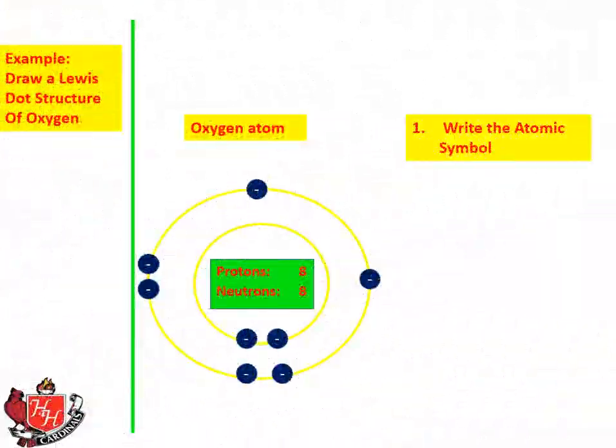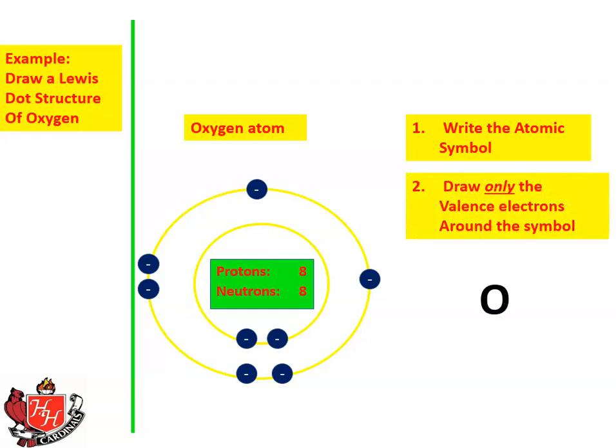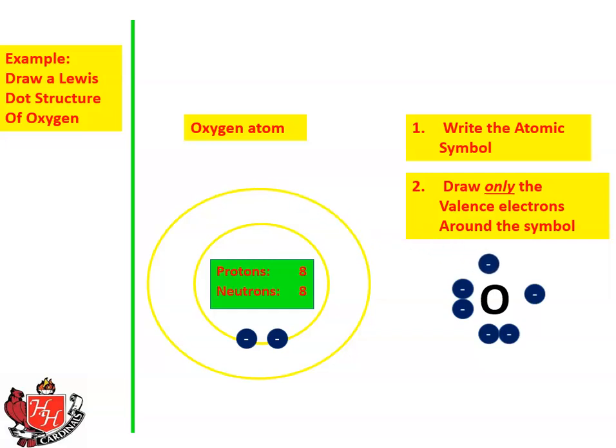Here's just another example, oxygen. We write the atomic symbol O, and then we draw only the valence electrons around the symbol O. The reason I had you draw valence electrons the way I did, where you went around the circle and then started pairing them up, is exactly so that you could translate that directly into the Lewis dot structure, and that's what you see there for oxygen.